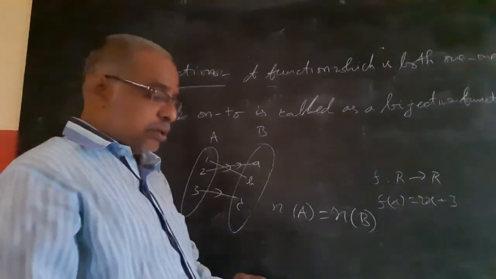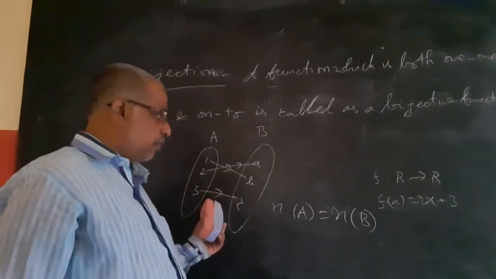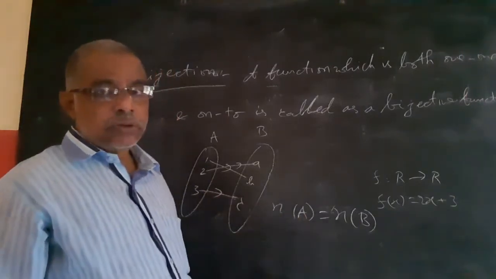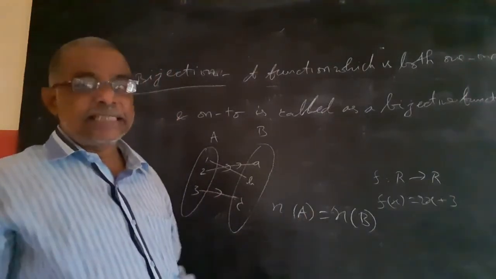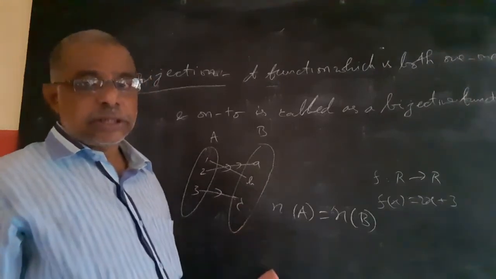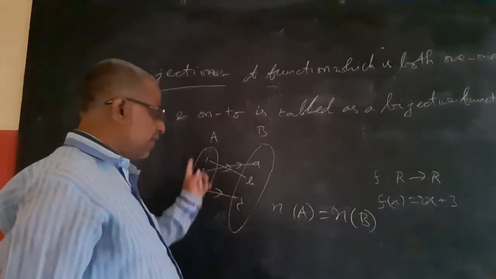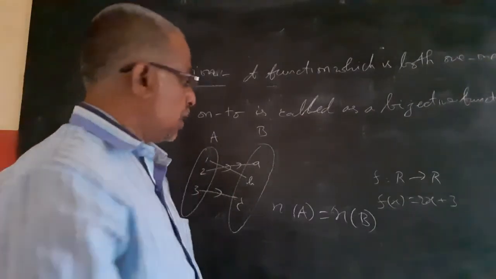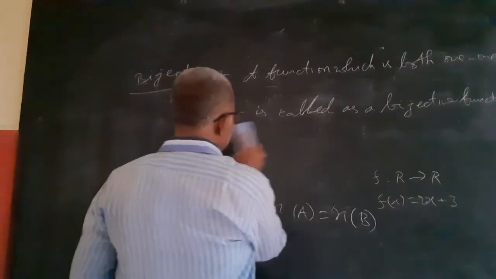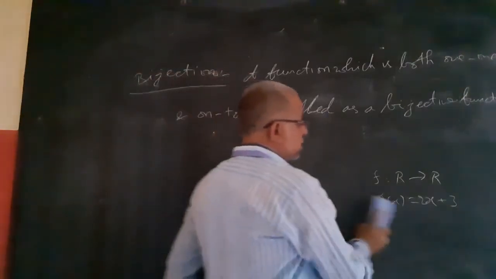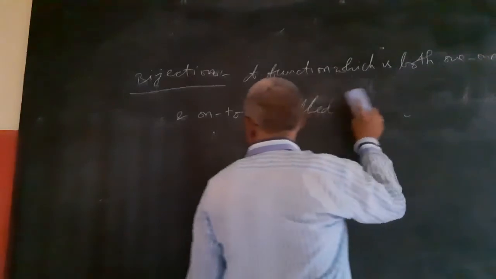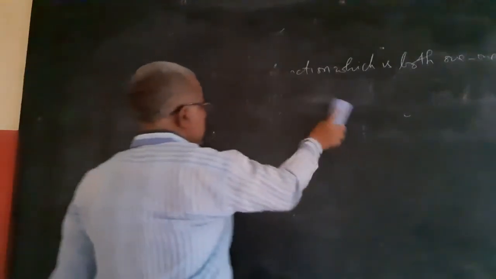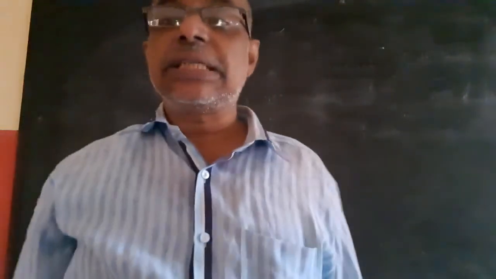And if a function is one-one such that the number of elements in A equals the number of elements in B, it will be automatically bijective, because codomain equals range. So to become bijective, the number of elements in A must be equal to the number of elements in B. The most important thing is that bijective means a function should be both one-one and onto. Then it is called a bijective function. And many more different types of functions are there. Those we will discuss in the next class.